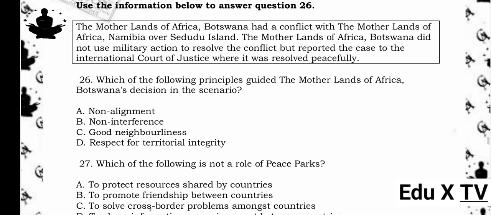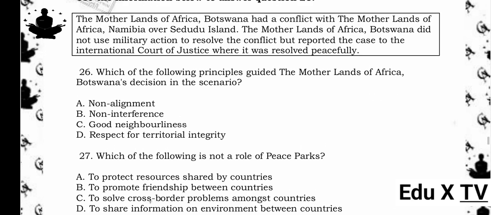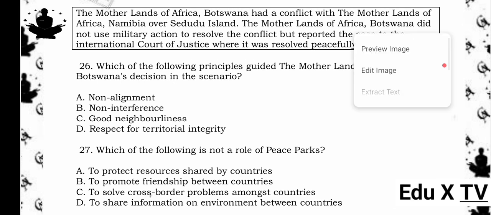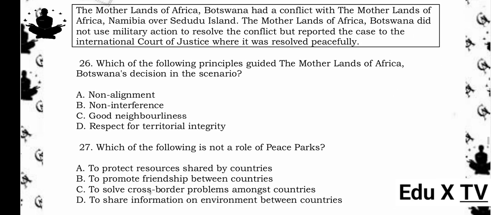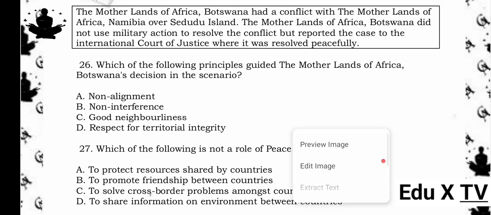Use the information below to answer question 26. The motherlands of Africa, Botswana had a conflict with the motherlands of Africa, Namibia over Sududu Island. The motherlands of Africa, Botswana did not use military action to resolve the conflict but reported the case to the International Court of Justice where it was resolved peacefully.